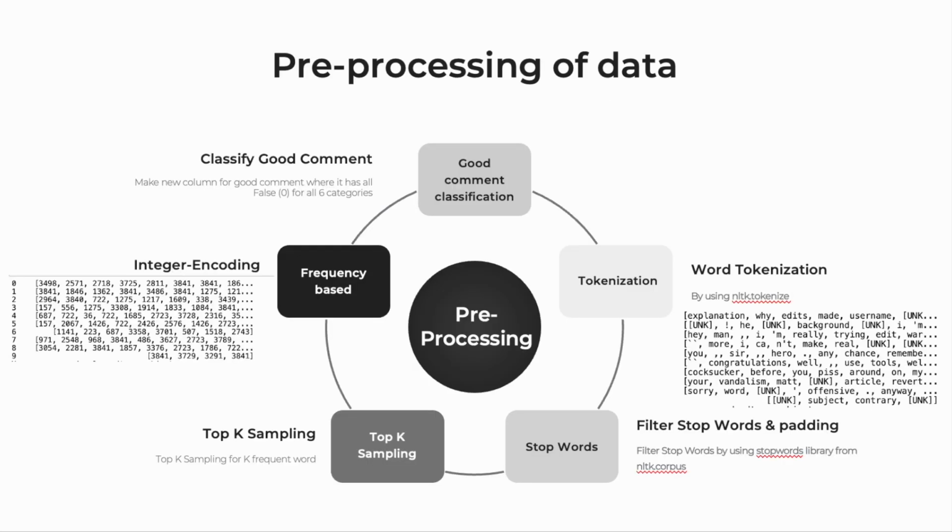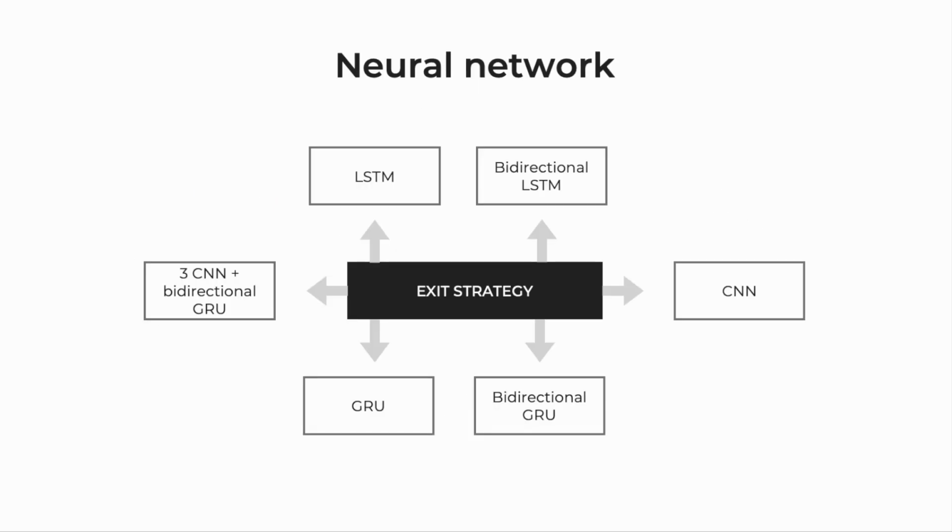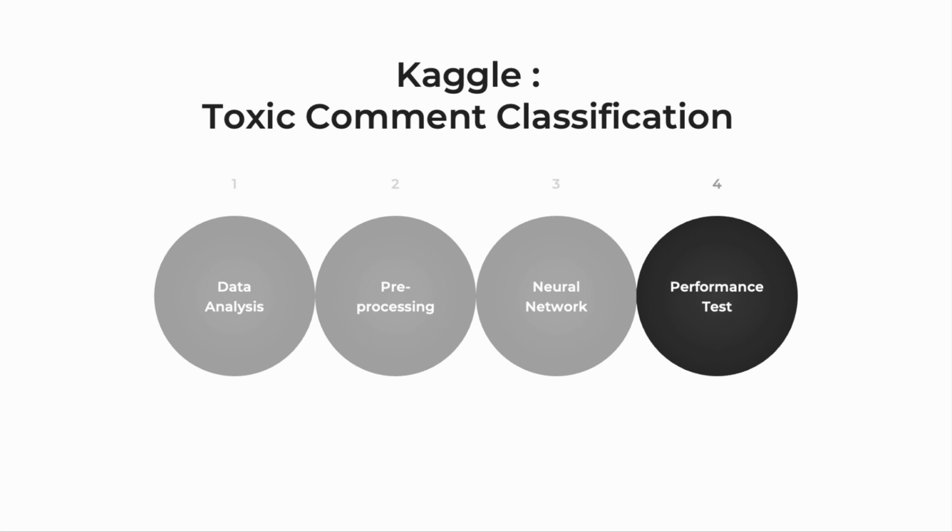Therefore, with the information gained from the previous analysis, we used stop words padding, top K sampling, and integer encoding for the pre-processing of the data. With this pre-processed data, 6 different neural network models are implemented. Mainly they are LSTM, CNN, and GRU.